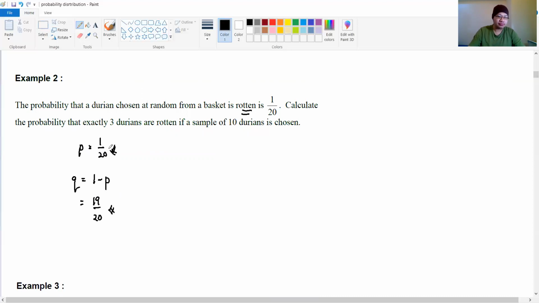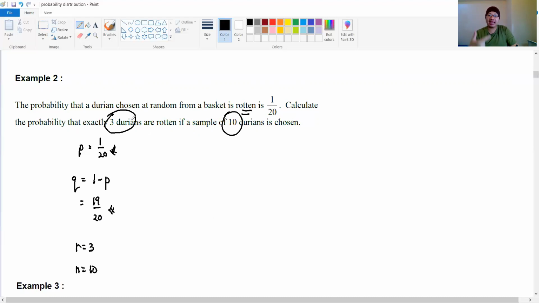Now P and Q we have already obtained. So calculate the probability that exactly 3 durians are rotten if a sample of 10 durians is chosen. We are talking about exactly, that means equal. So your R equals 3. Your sample space is 10, because 10 durians are chosen.